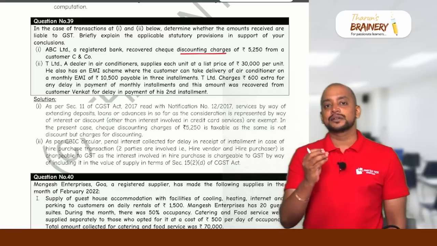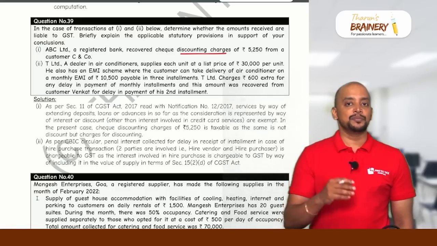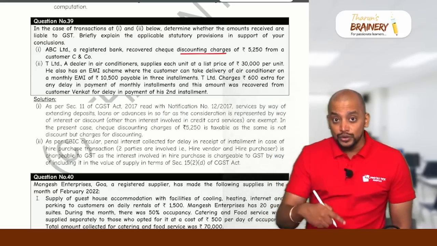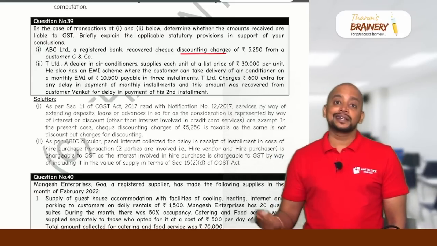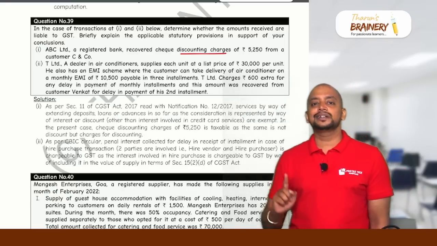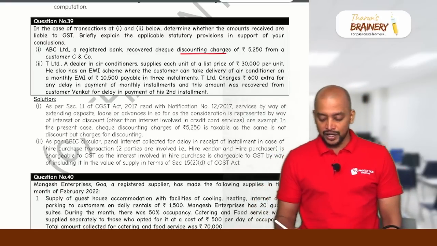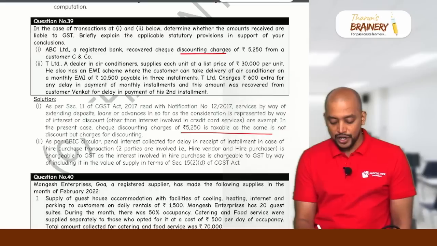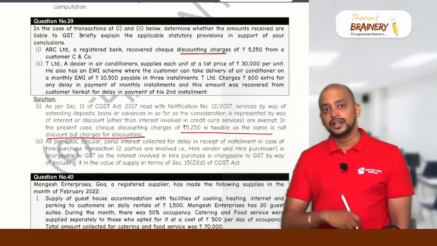Upfront they will deduct some interest and the remaining amount they will pay, and they will recover the full amount. So this is discount. But to do this discount, they will be collecting some charges. So charges on discounting will be taxable, that is not exempted. Therefore this 5,250 is taxable, as the same is not discount but charges for discounting.